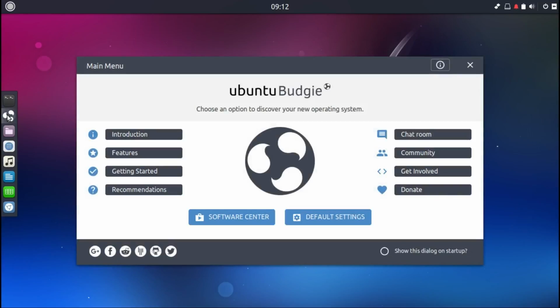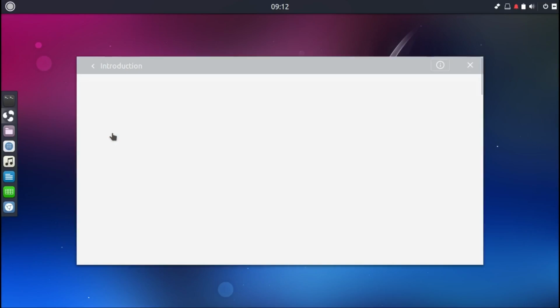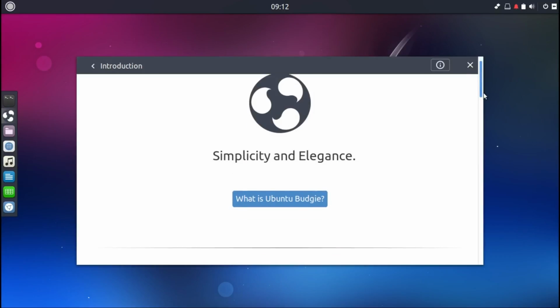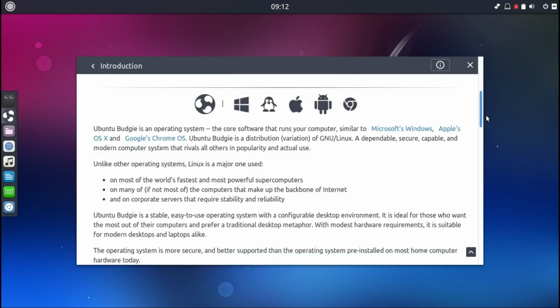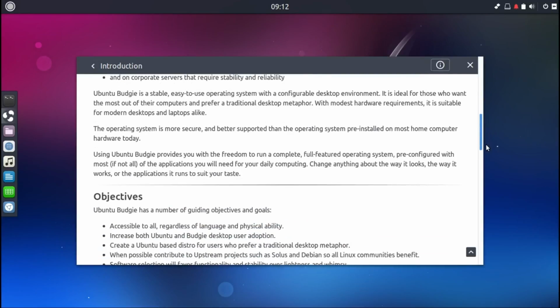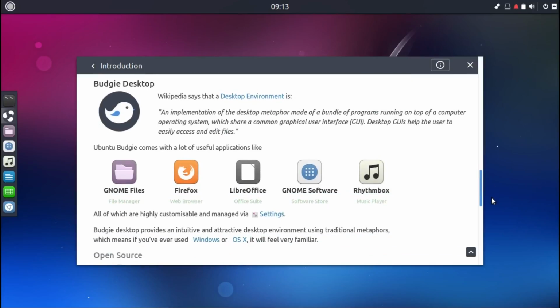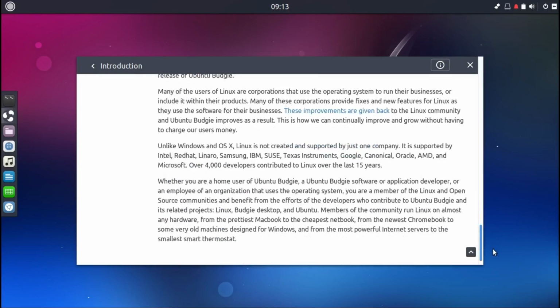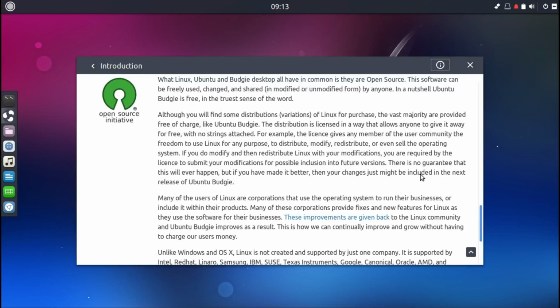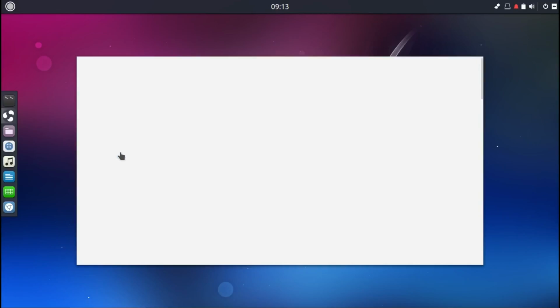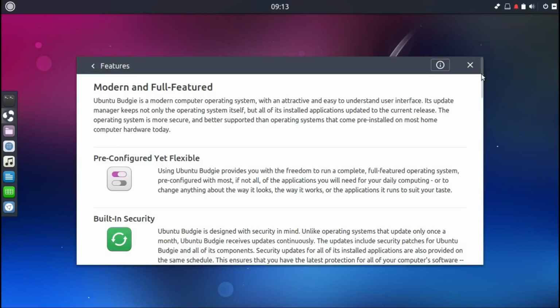But the potential, oh my goodness. I can see it become one of the main distros people will use easily. If you look at the welcome screen, what is Budgie, objectives. It looks similar to the Ubuntu MATE welcome screen. It's a very good thing because the Ubuntu MATE welcome screen is also one of the best, if not the best.